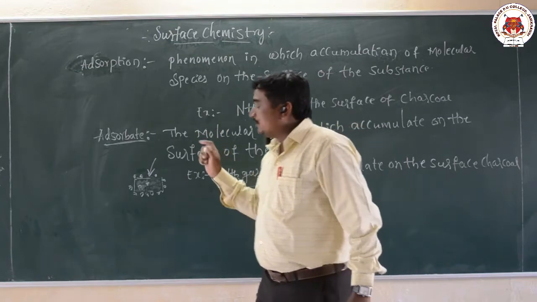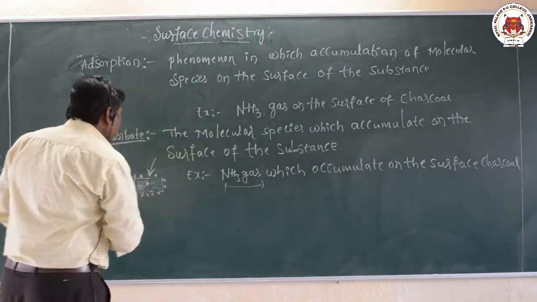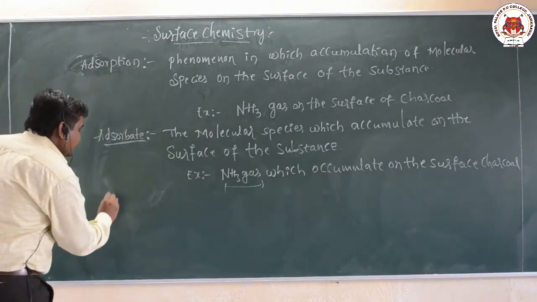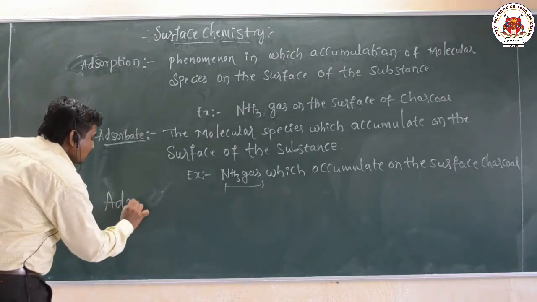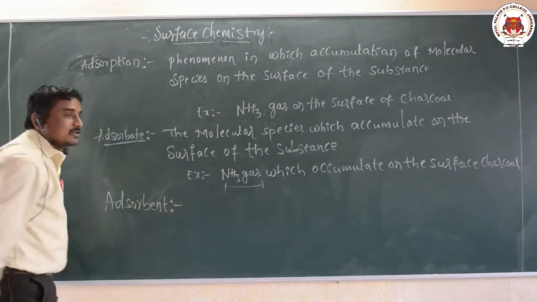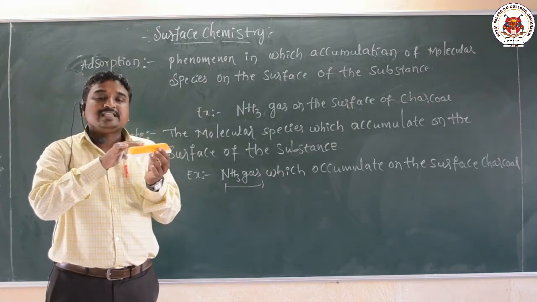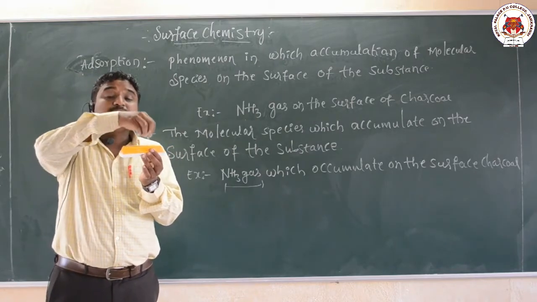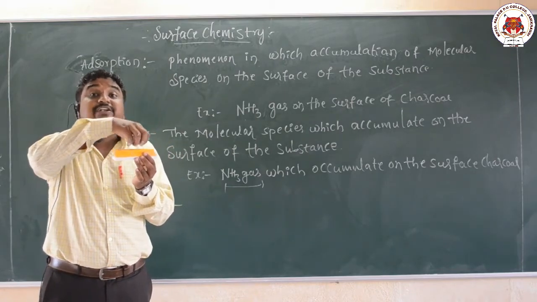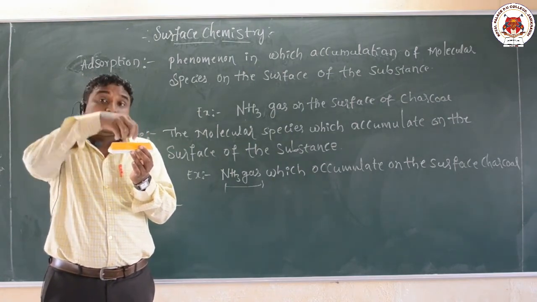Now let me move to one more concept, that is the definition of adsorbent. Adsorbent is nothing but that which provides the surface, the space, for the accumulation of adsorbate, the species which will accumulate on the surface.